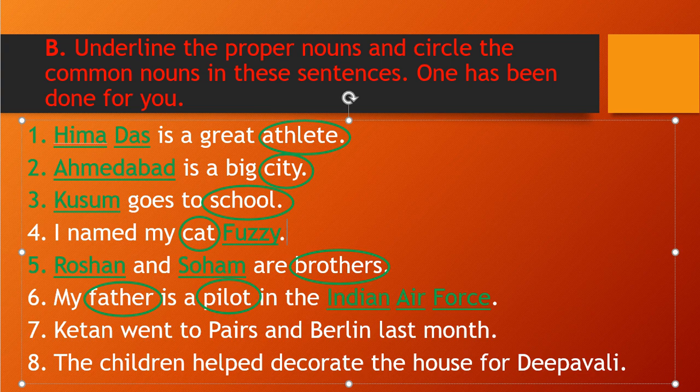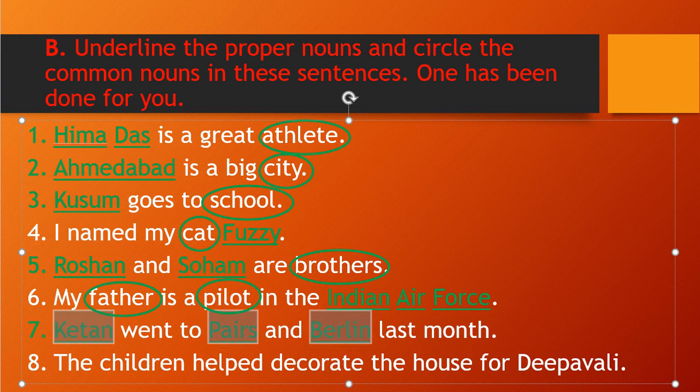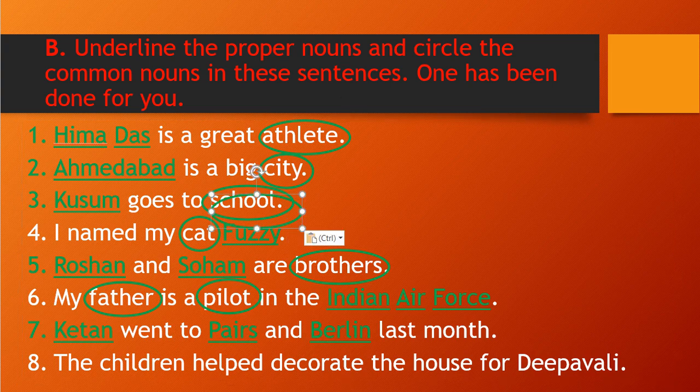Now the seventh one: Ketan went to Paris and Berlin last month. So here Ketan, Paris and Berlin. Ketan is a person's name, a unique name. Paris and Berlin are places which are also unique. So those are proper nouns. And month is a common word, right? We say month in general, so that is a common noun.